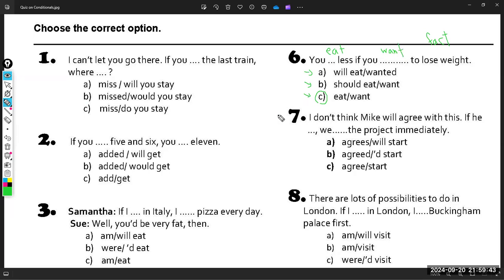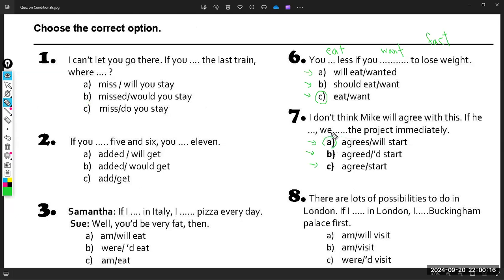Now, seven. I don't think Mike will agree with this if we ___ the project immediately. A, agrees, will start. B, agreed, would start. C, agree, start. This is not a fact. What is the correct multiple choice? Exactly. So the correct multiple choice is A.